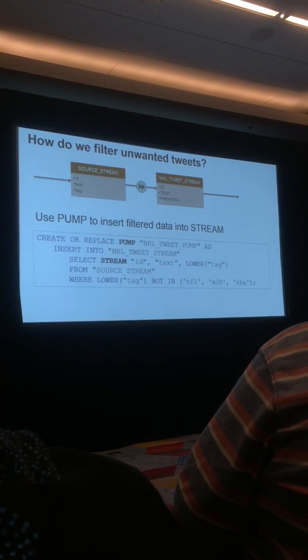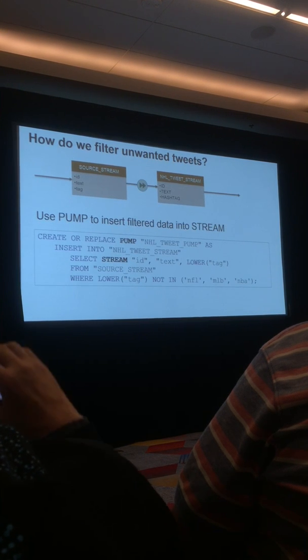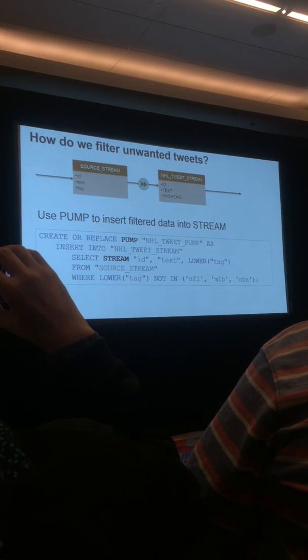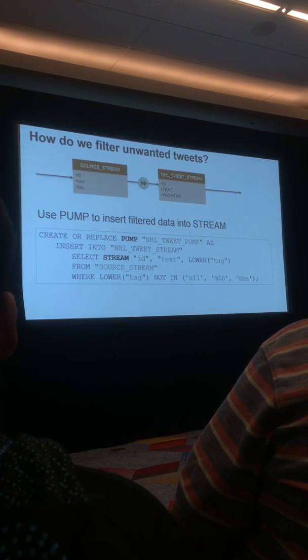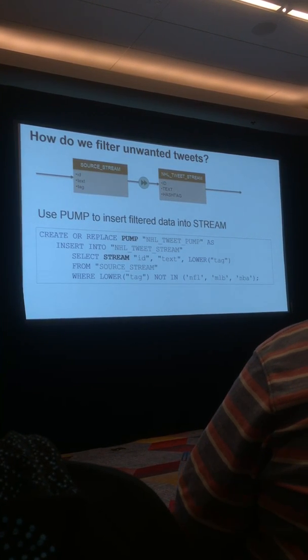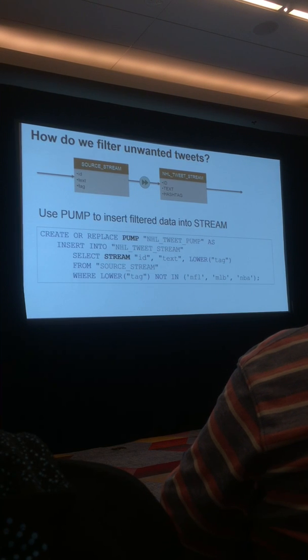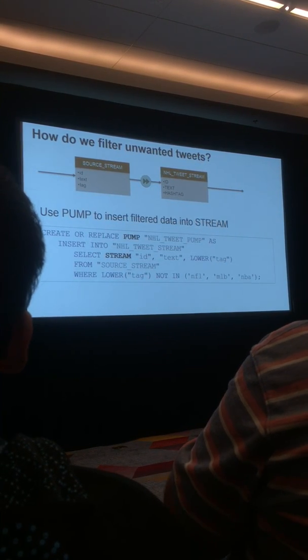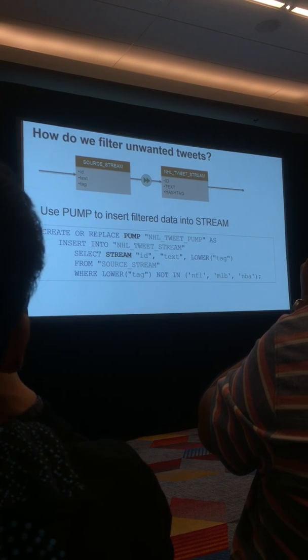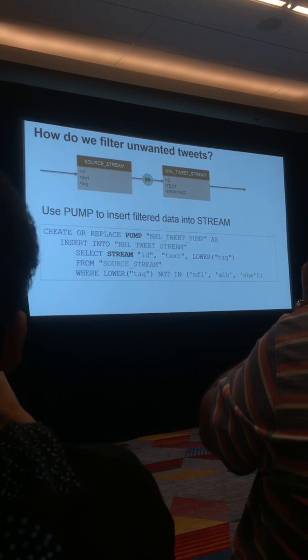So the first thing we wanted to do was filter unwanted tweets. The input data, this source stream table, is, if we go back a few slides, where we would have seen it converted JSON to a table. That's the table here. This is the source stream. We've got the ID, the text, and the tag. And then we want to filter out the data we don't care about.